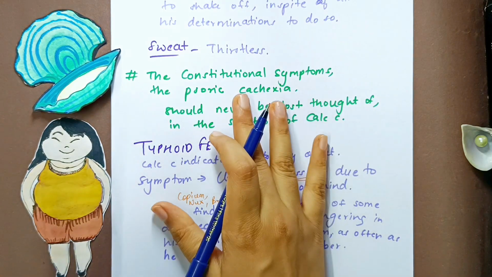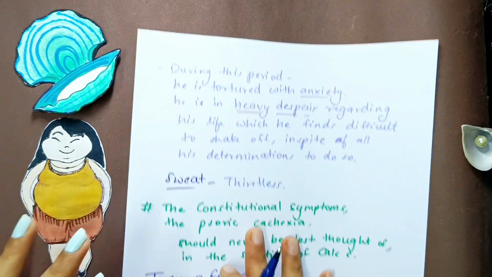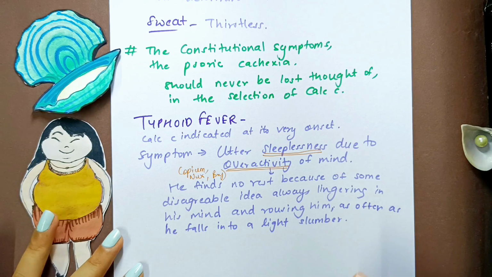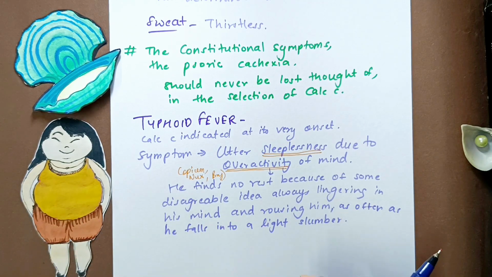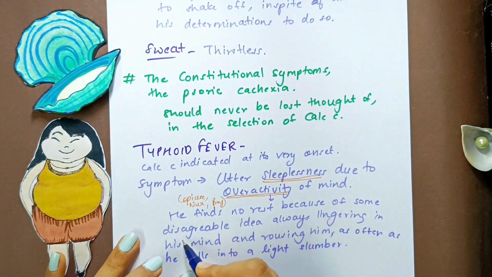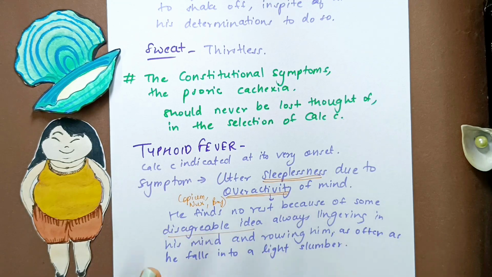We also saw in intermittent fever the mind-related symptoms, right? He had this heavy despair. Now here also he has some disagreeable idea which always keeps lingering in his mind and which keeps rousing him. As soon as he falls asleep, it will rouse him, because there will be this disagreeable idea in his mind which will wake him up, and he will find no rest because of that, and sleeplessness because of that, because there are these thoughts, this overactivity of mind that will not let him sleep.